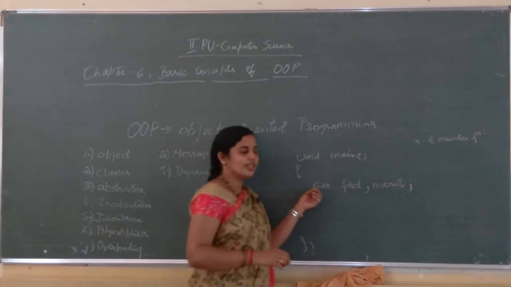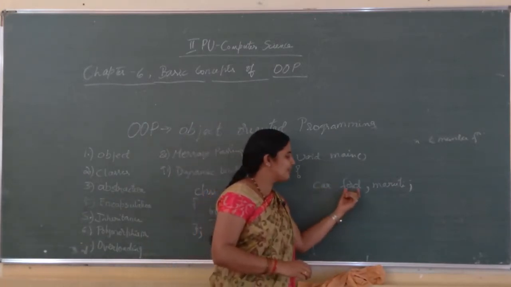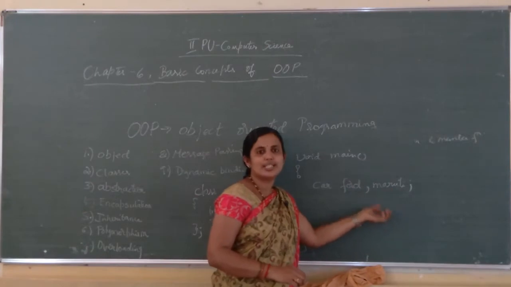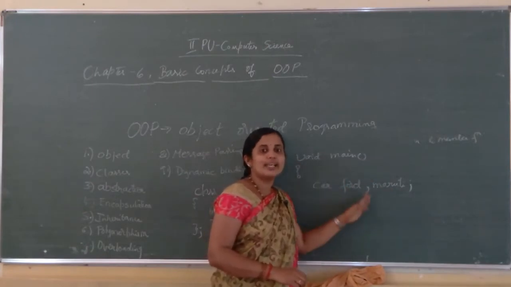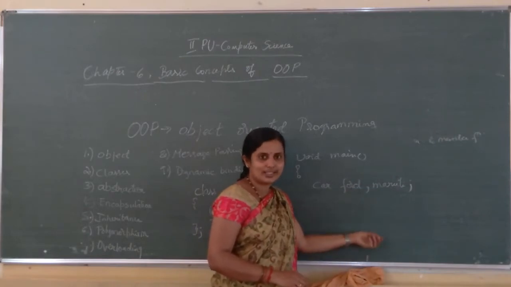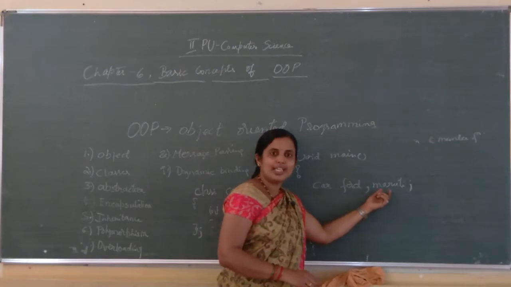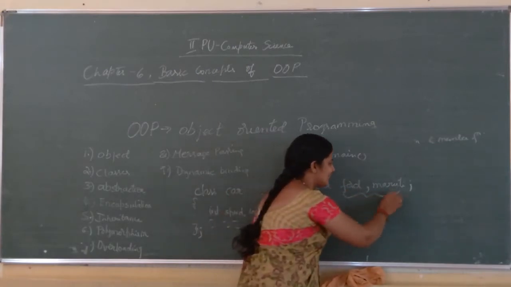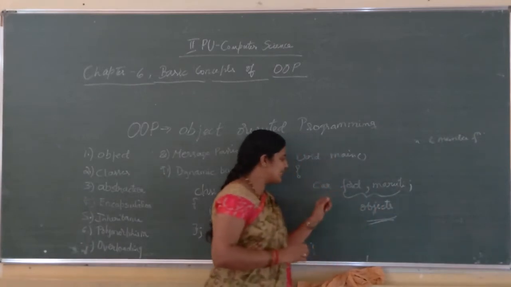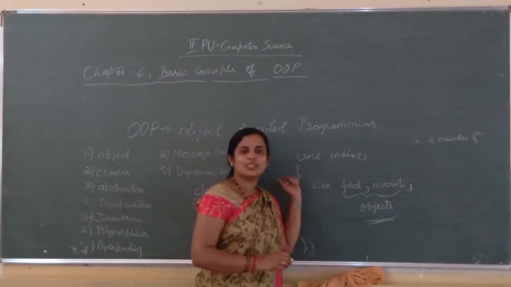Car, I will consider Maruti. Listen, I can consider car as a class, so there will be different types of cars. There are different names or brands for the cars, isn't it? That is, I will consider Ford and I will consider Maruti. Here Ford and Maruti are the objects. Car is a class. You can create any number of objects for a class.